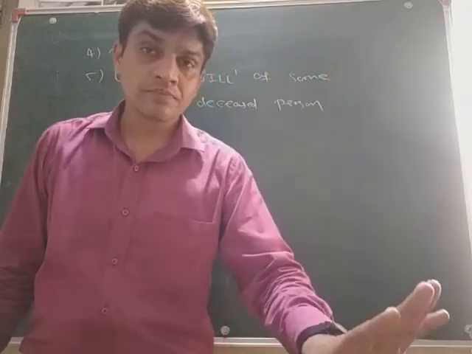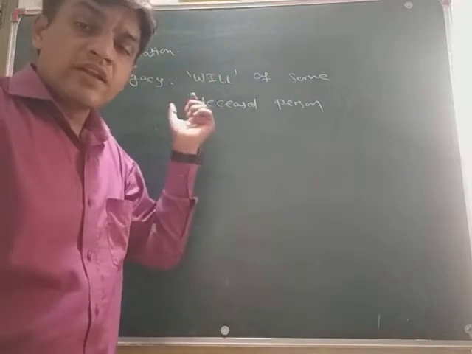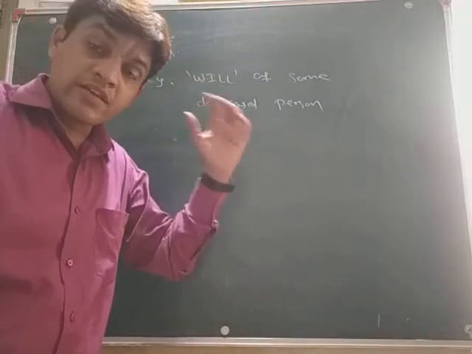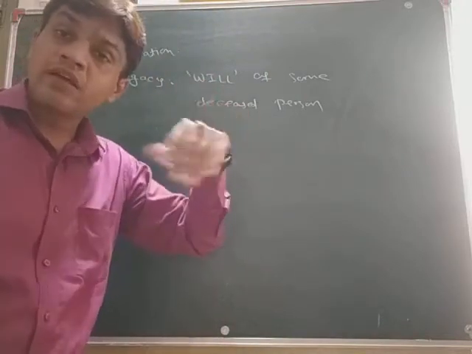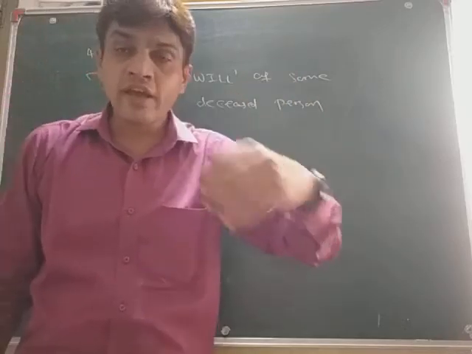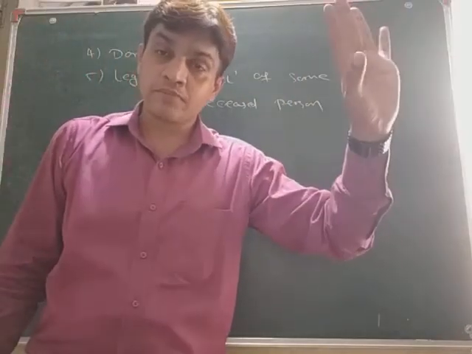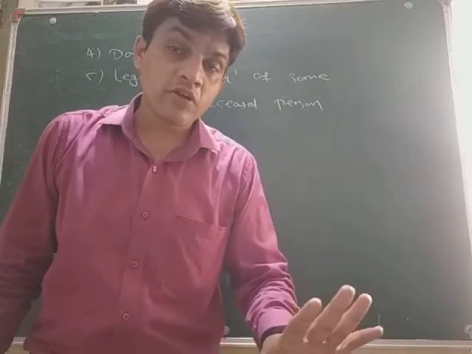So that is called a will, and in accounting that is called a legacy. Legacy means that the will is named to any NPO. वो NPO के नाम कर देता है. So NPO के लिए वो क्या होता है?